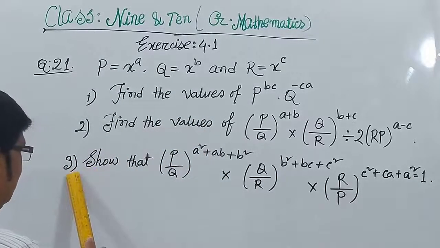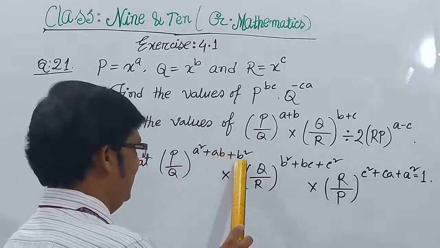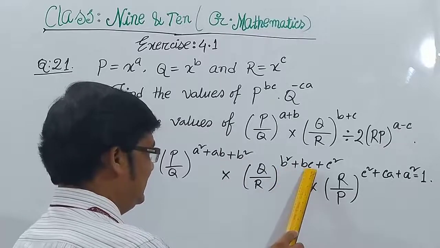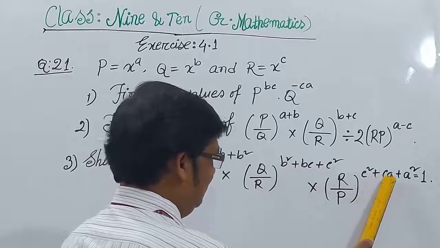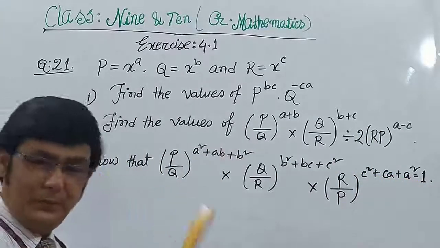Third, show that (P by Q) to the power a square plus ab plus b square multiplied by (Q by R) to the power b square plus bc plus c square multiplied by (R by P) to the power c square plus ca plus a square will be 1. Show that, that means prove that.